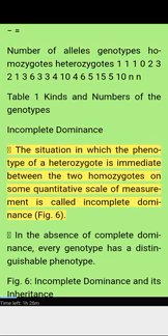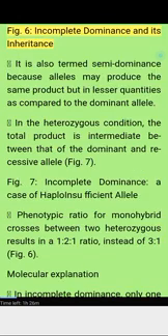Incomplete dominance. The situation in which the phenotype of a heterozygote is intermediate between the two homozygotes on some quantitative scale of measurement is called incomplete dominance. Figure 6. In the absence of complete dominance, every genotype has a distinguishable phenotype. Figure 6. Incomplete dominance and its inheritance. It is also termed semi-dominance because alleles may produce the same product but in lesser quantities as compared to the dominant allele. In the heterozygous condition, the total product is intermediate between that of the dominant and recessive allele. Figure 7. Incomplete dominance, a case of haploinsufficient allele.